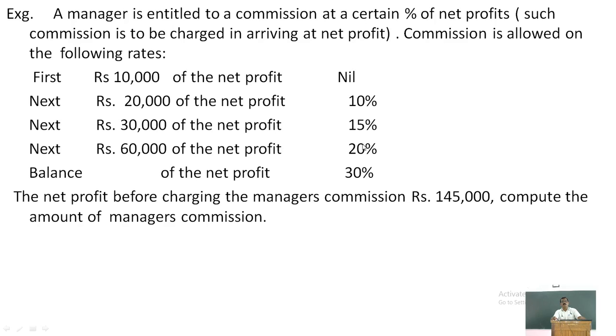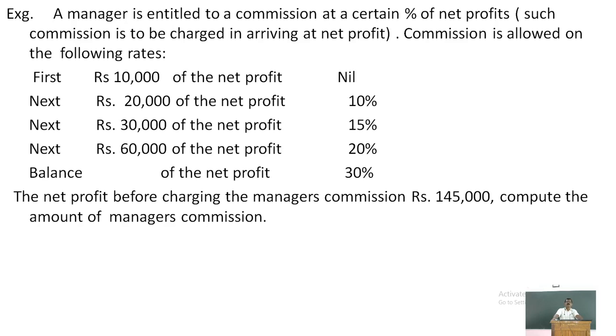Total net profit including 15% commission you have to calculate, and total net profit including 20% commission you have to calculate. So up to 20% commission, what is the total net profit included before charging commission you have to calculate, right?